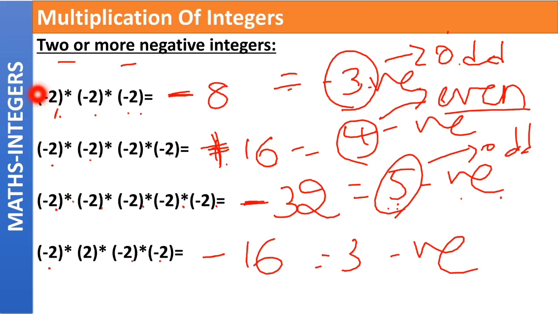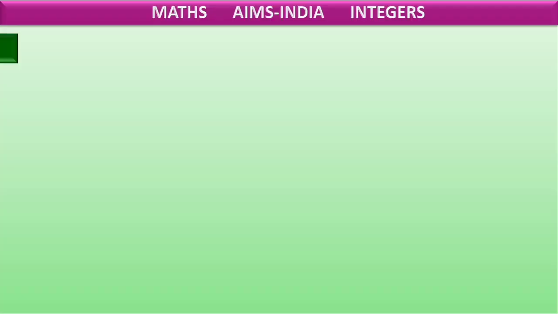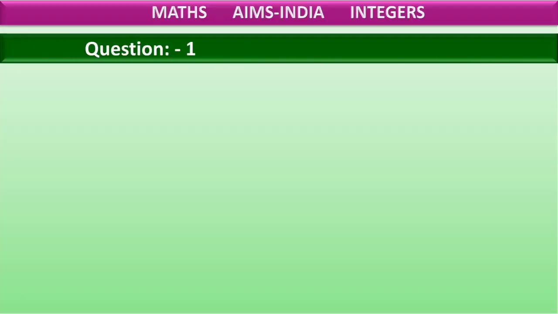You need not go through a troublesome process like minus into minus plus, again plus into minus minus. Instead, you can simply count the number of negatives and write the sign. If it is odd, we will put a negative sign, and if it is even, we'll put a positive sign. Is this clear? I hope this is clear, because now is the time for today's quiz.